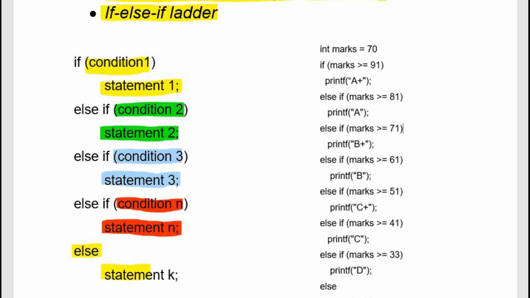That contains statement k. If there is no if statement before the else if statement, then the compiler will generate an error, because the if else if statement should start from an if statement followed by one or multiple else if statements. Note down another important point. While using the if else if ladder, the if statement must have one else statement. This is because if multiple else if statements go wrong, then the last option, the else statement, must be executed.